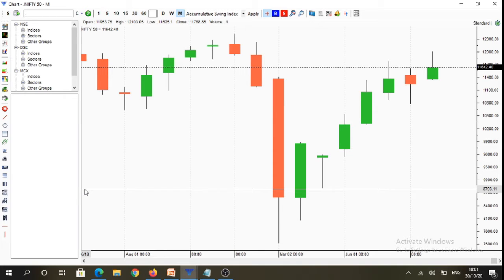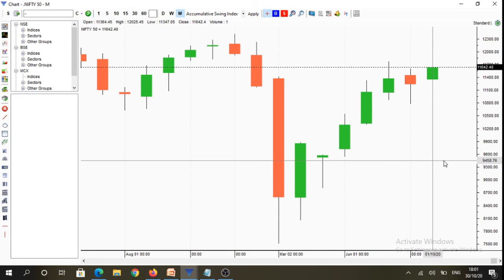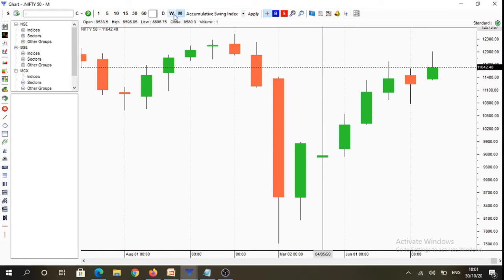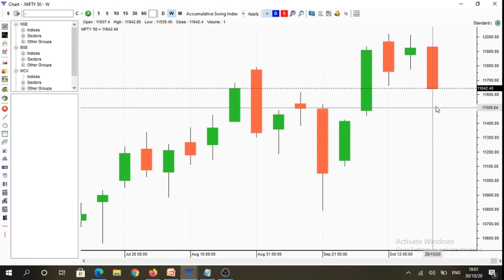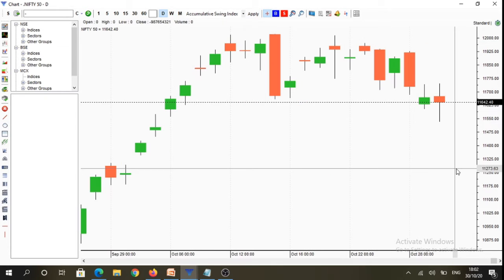If we analyze Nifty on multiple time frames, we will see that the monthly candle is green, that is its close is higher than the open, and monthly time frame buyers were in control of the market above 11,364 levels. And if we see the weekly candlestick, we will see that it opened at 11,937 levels and it was under control of sellers. And straight away you could see that we had a conflict between monthly and weekly time frame.